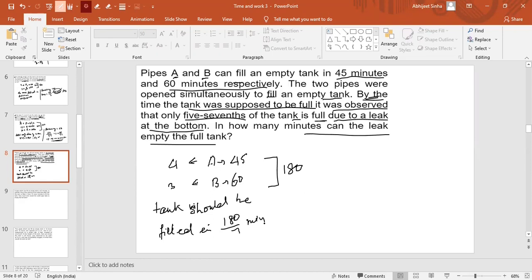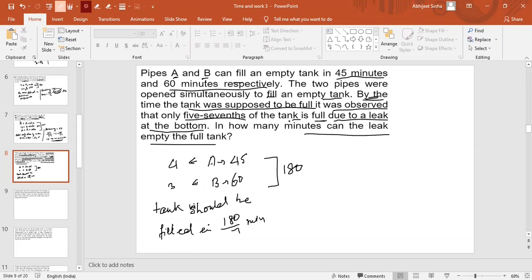But the question says, let's say for an example that in your house there is a tank and there are two inlet pipes, one is A, one is B, and A can fill the tank in 45 minutes, B can fill the tank in 60 minutes. You open both the taps simultaneously, and you expected that in 180 by 7 minutes your tank will be full.